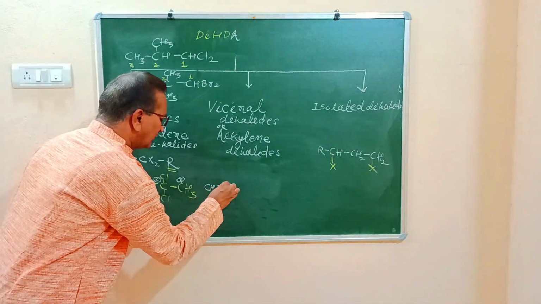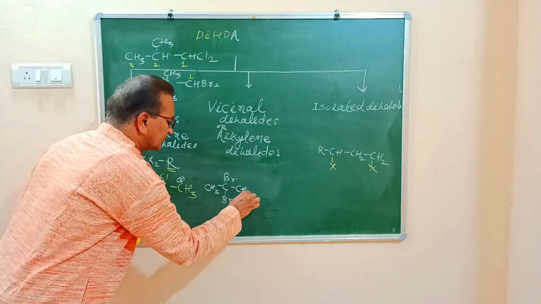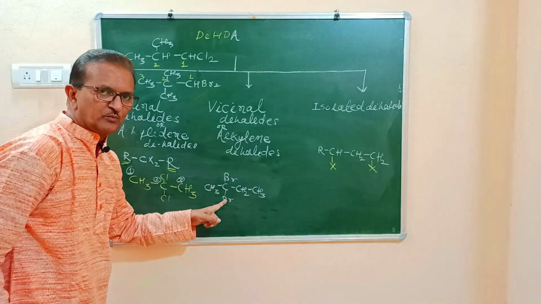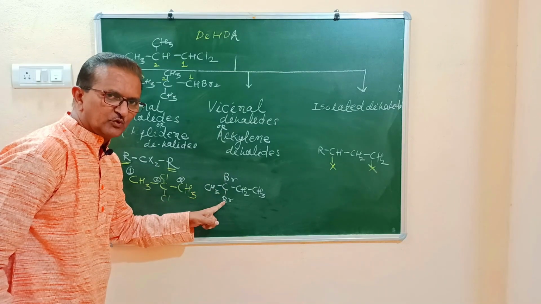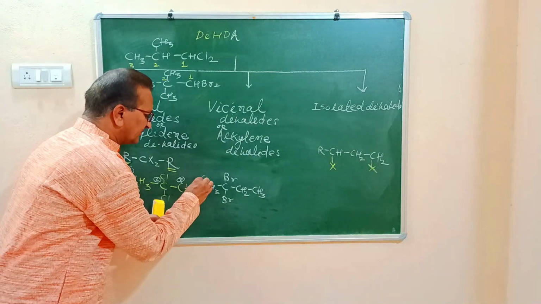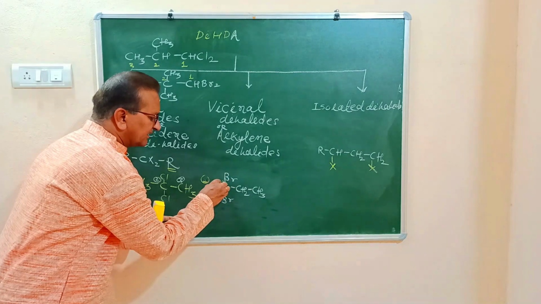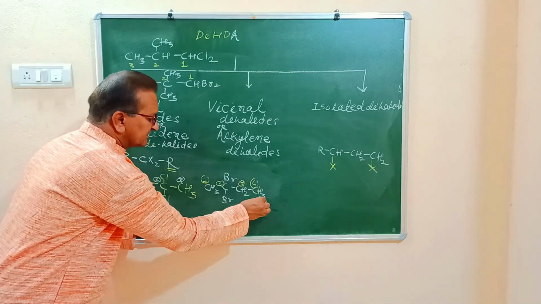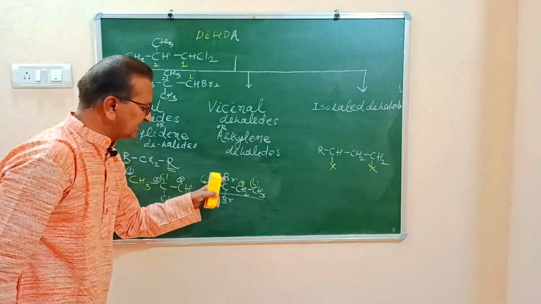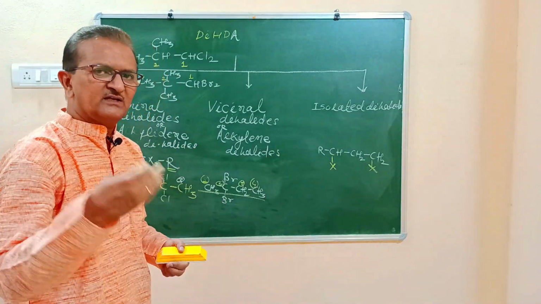Now let's see one more example: CH3-CBr2-CH2-CH3. This is called sec-butylidene dibromide, or 2,2-dibromobutane. The numbering should be started from this carbon atom. Therefore, two bromine atoms are bonded to carbon number 2, then 3rd and 4th carbon. Since there are 4 carbon atoms, parent alkane must be butane. And to this carbon number 2, two bromine atoms are bonded. Therefore, what is the IUPAC name? 2,2-dibromobutane. We can write a number of examples.